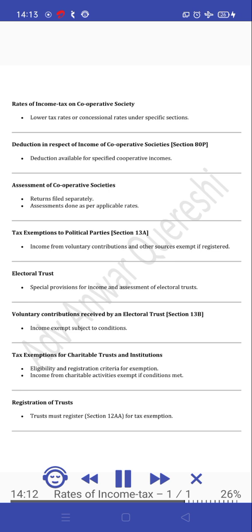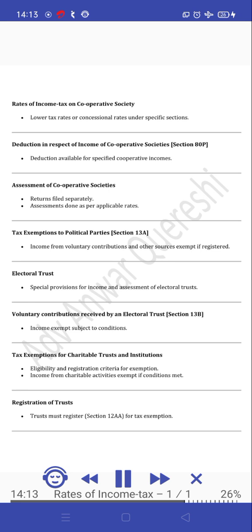Electoral trust. Special provisions for income and assessment of electoral trusts. Voluntary contributions received by an electoral trust, Section 13B. Income exempt subject to conditions. Tax exemptions for charitable trusts and institutions. Eligibility and registration criteria for exemption. Income from charitable activities exempt if conditions met.